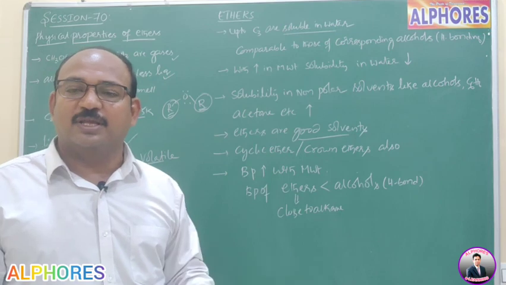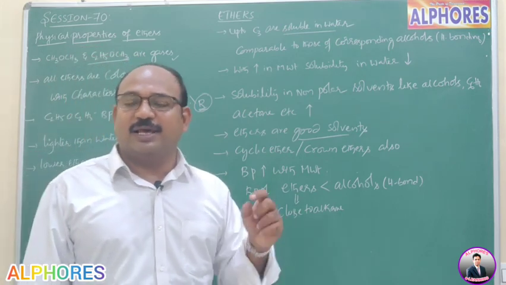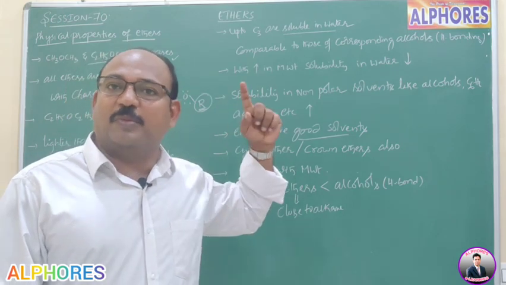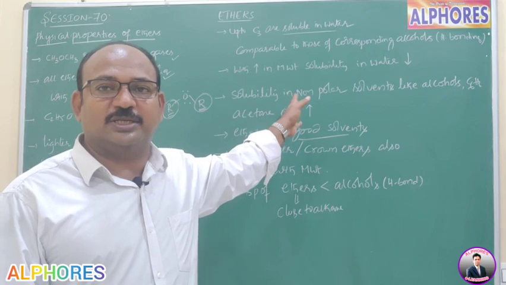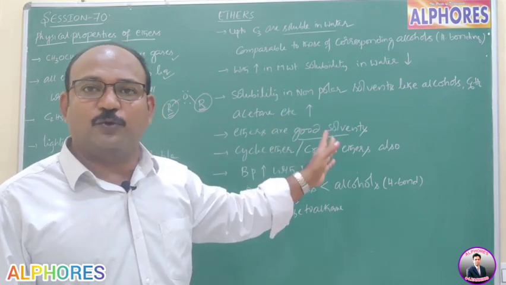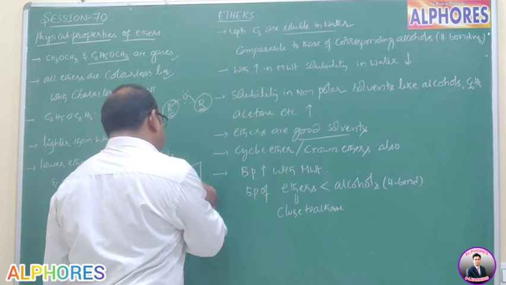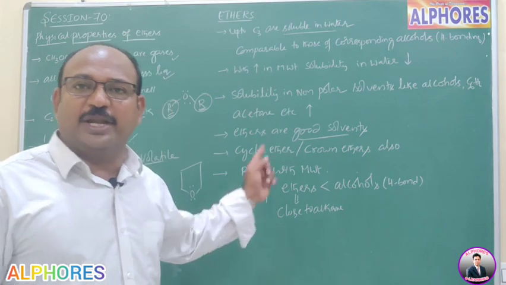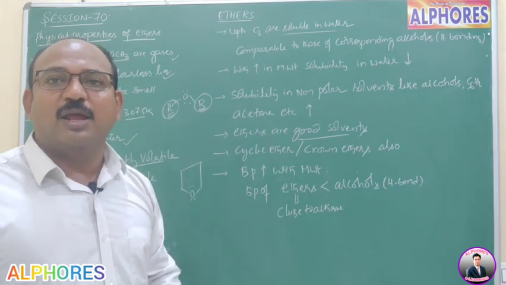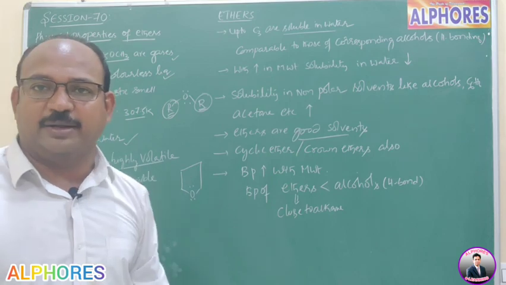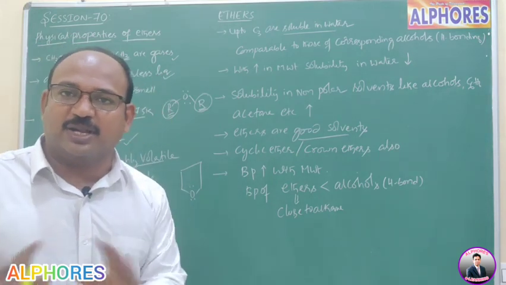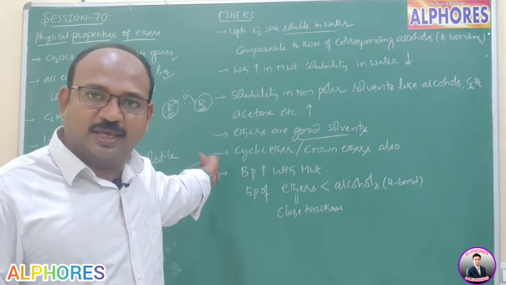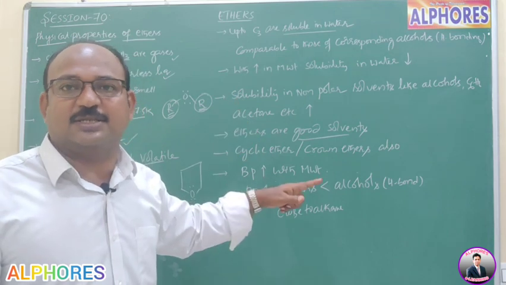Cyclic ethers are good solvents, and particularly they are electron rich species and they act as nucleophiles. Try to remember that in hydroboration oxidation we are using THF, tetrahydrofuran. Tetrahydrofuran is also a cyclic ether, and it behaves as an electron rich species and donates an electron pair to boron of diborane and converts the diborane into borane. So basically BH3 does not exist, it exists as B2H6, but in the presence of this cyclic ether THF solvent, BH3 existence is there.